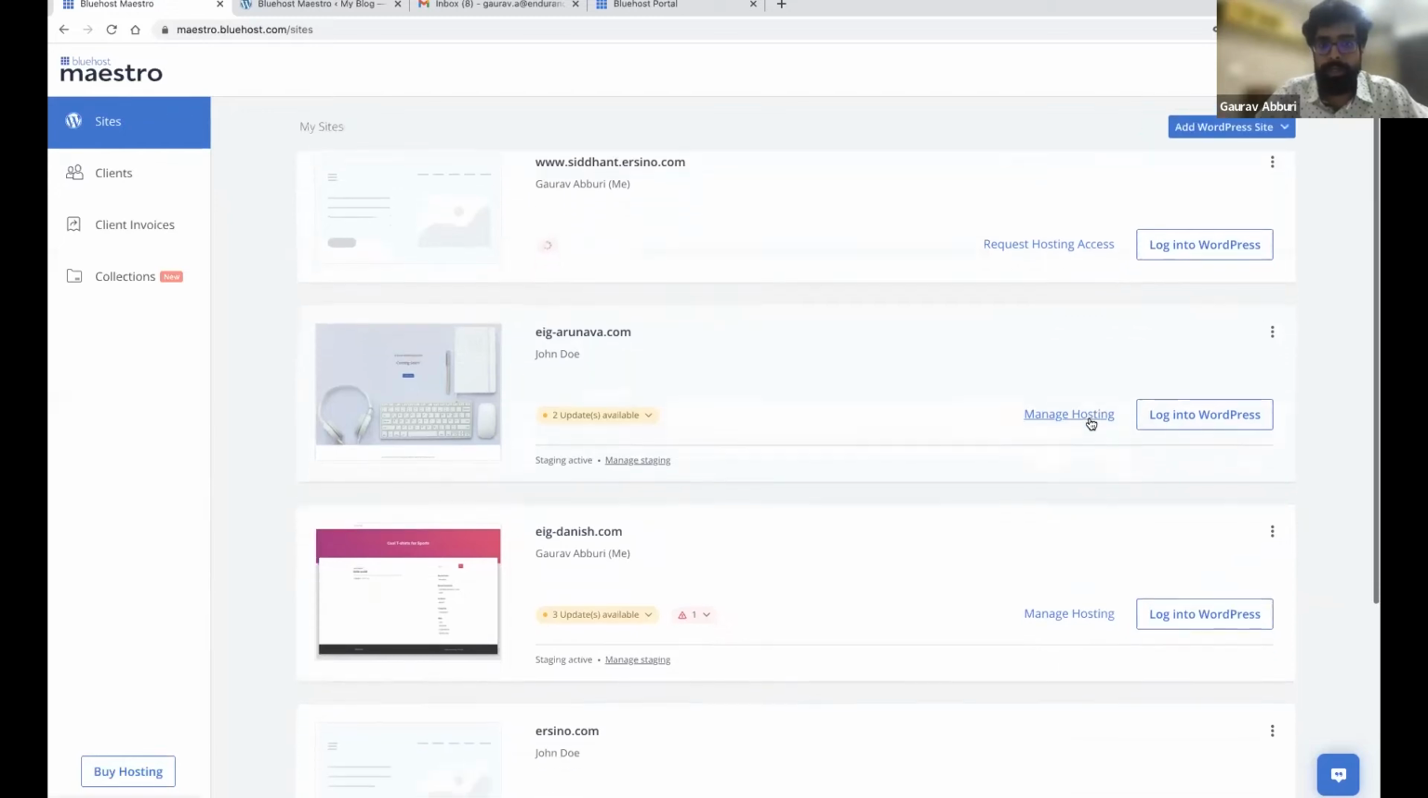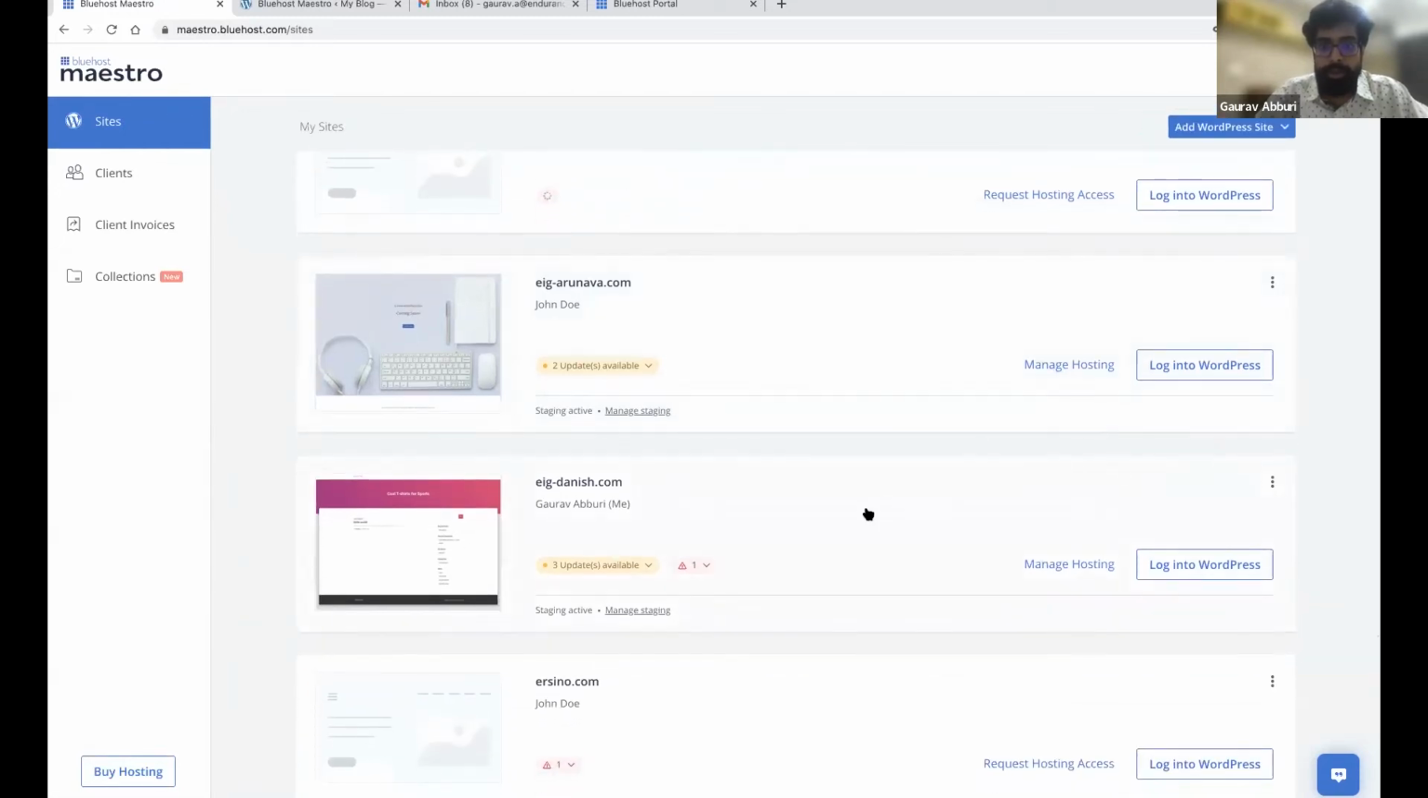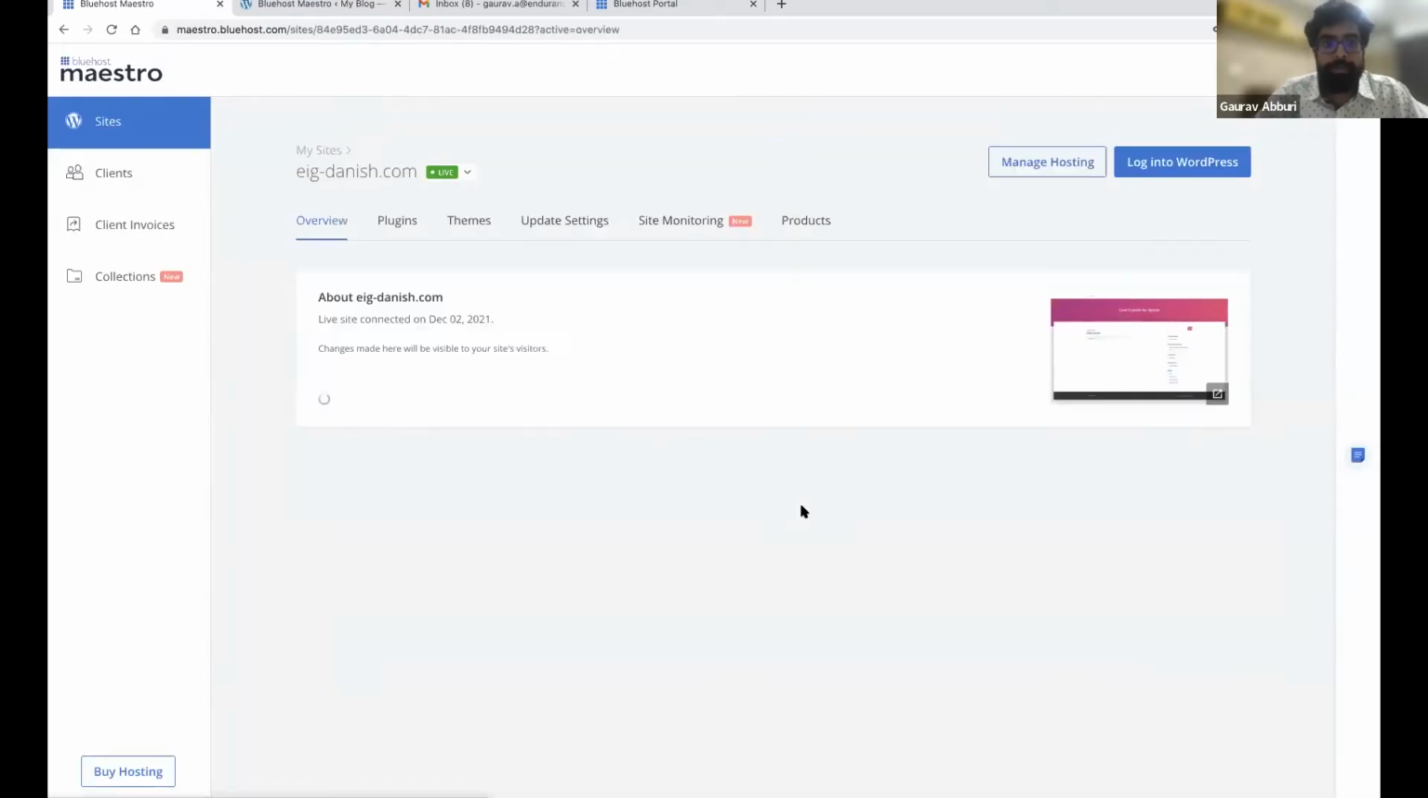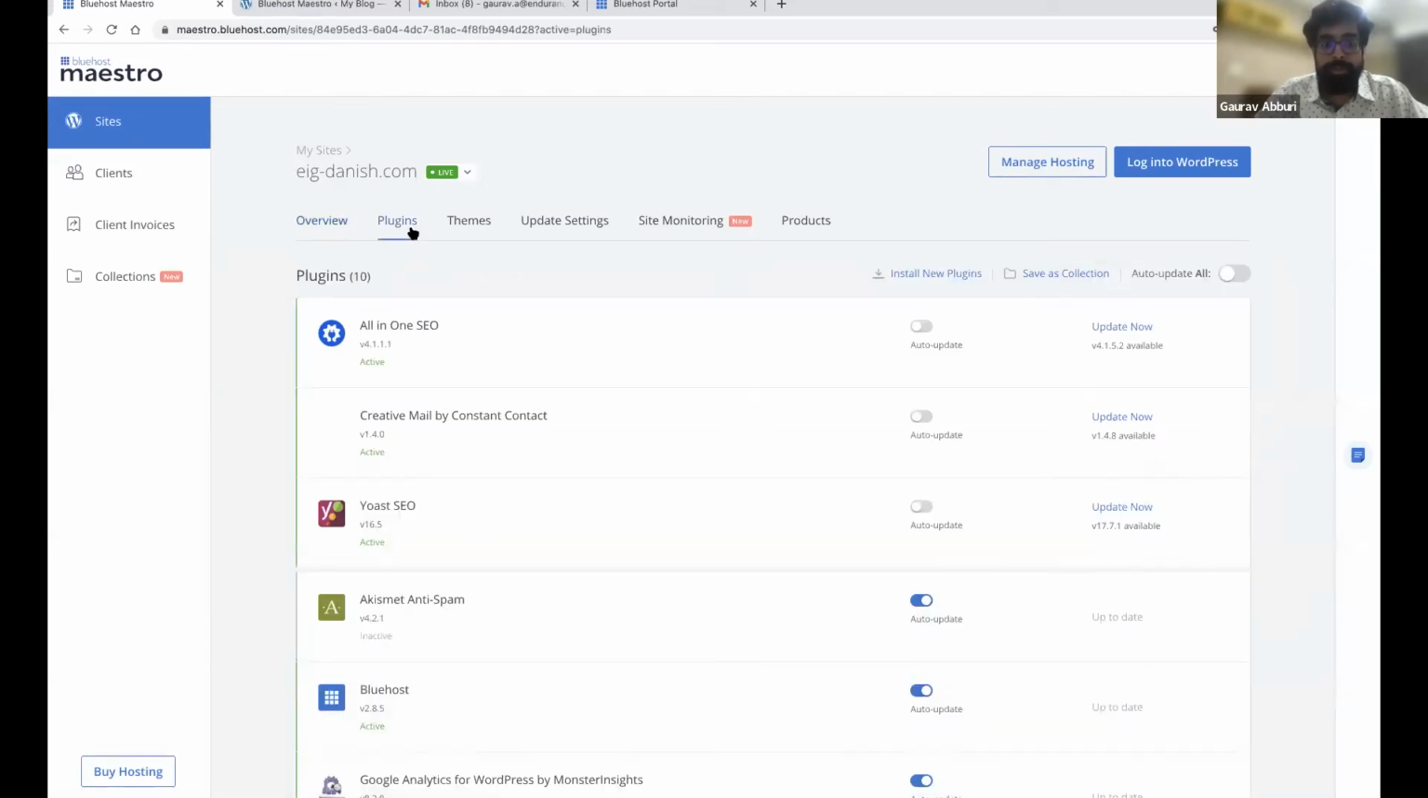Now let's look at the other features that you have. You can click on any of the sites to get more details of the site. This is an overview section where you can see when your site was connected and which version of WordPress it is running on. Then moving to the plugins tab, you'll be able to see what all plugins are installed in this site. And like I was mentioning earlier, you can also activate or deactivate any plugin from within your Maestro dashboard.